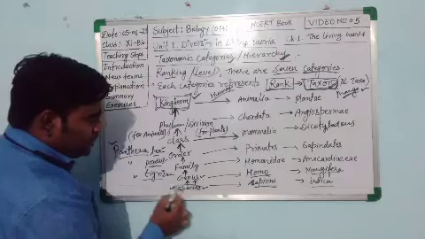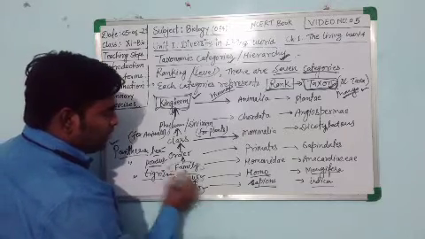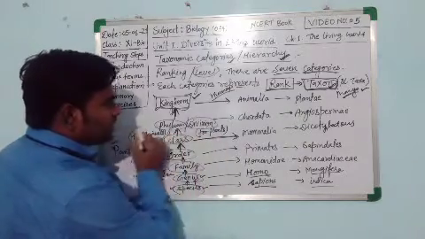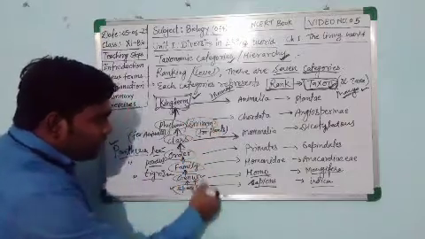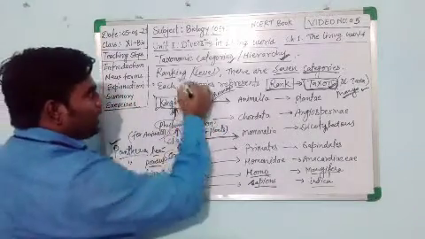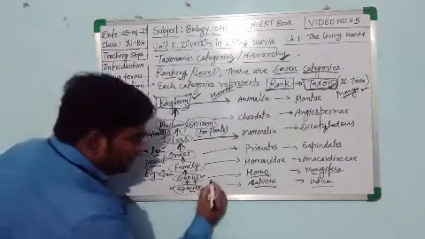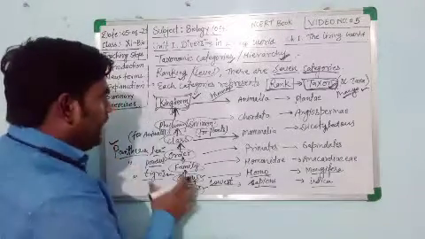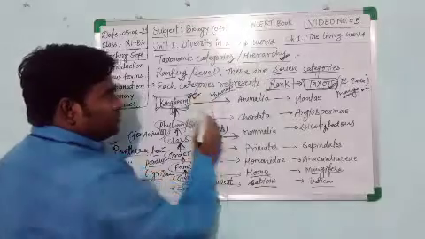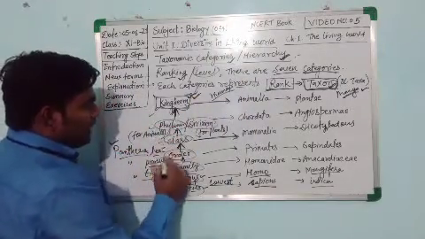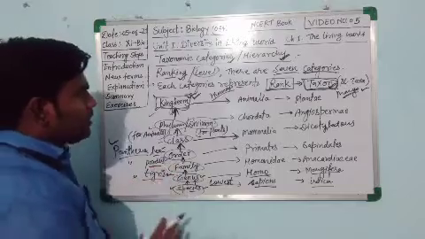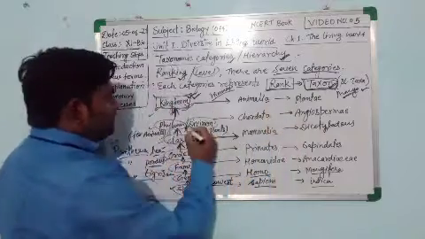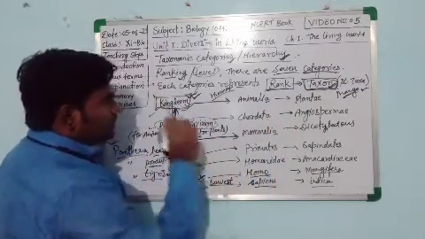Each ranking, each level, is a taxon. Here species is a single taxon, genus is a taxon, family is a taxon, order is a taxon, class is a single taxon, phylum or division is a taxon, and kingdom is a taxon. Each is a different taxon and they show a ranking system. The species is the lowest taxon, the smallest in the hierarchy, and the highest taxon is kingdom. So this is the 7 categories of the hierarchical system by which we classify all the organisms, just like this: kingdom, phylum, class, order, family, genus and species.